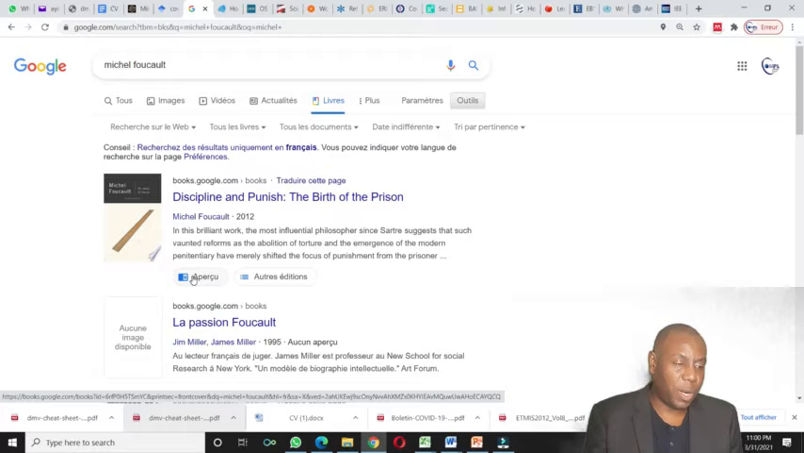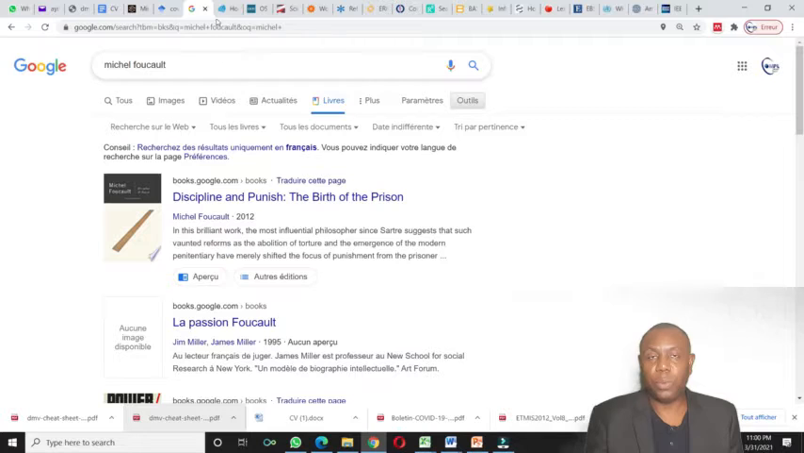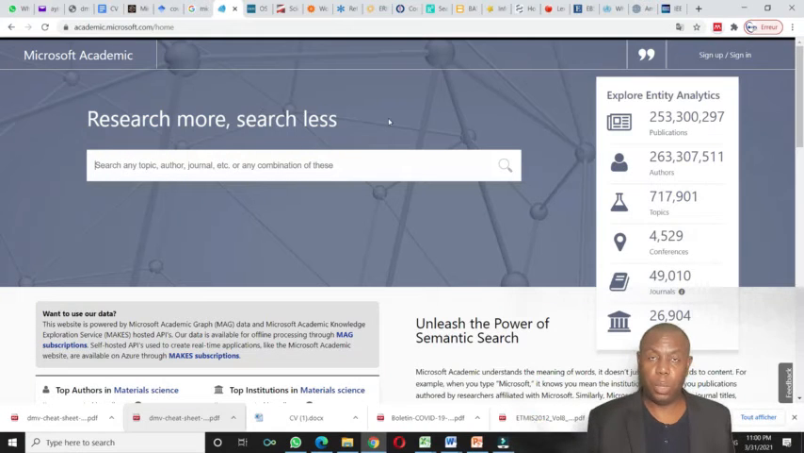After that, we have Microsoft Academic. It's very huge, with around 253 million publications from 263 million authors. So you have a huge tool. Just type your keywords and dive in.